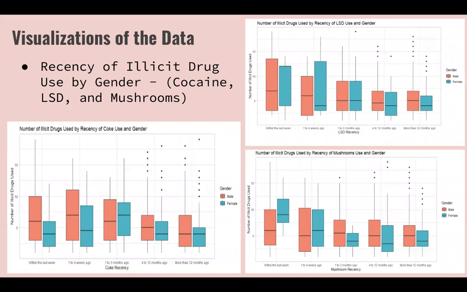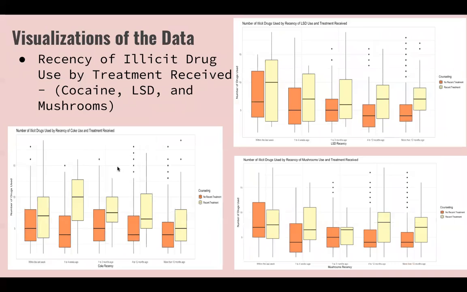And so from here, we wanted to compare the recency of the drugs used to the number of total illicit drugs used by gender. And so we found that on average, males use more illicit drugs than females. But the interesting thing we noticed here is that for those users who have used mushrooms within the last month, females on average use more illicit drugs. So this is also something interesting that we found when it came to the recency for the illicit drugs.